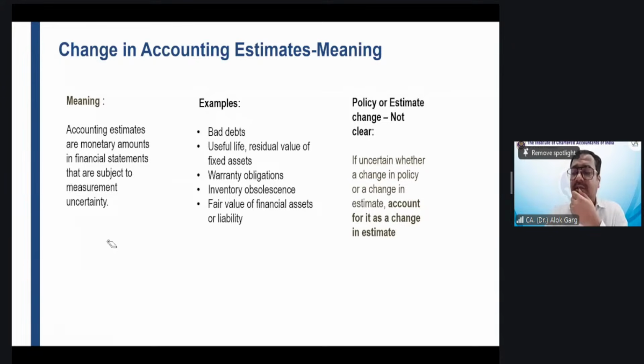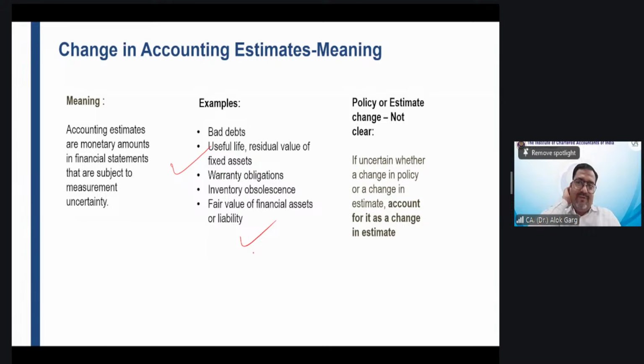It is not an accurate amount. It is a best estimate. So an accounting estimate is a monetary amount which is subject to measurement uncertainty. Examples: bad debt, useful life, residual value of fixed asset, warranty obligation, inventory obsolescence, fair value of financial asset or liability.